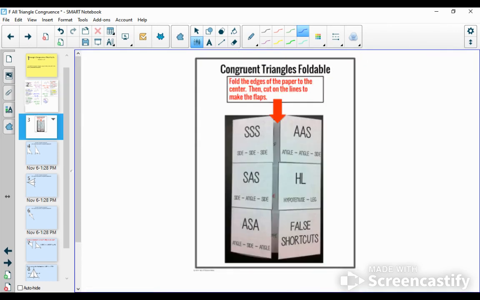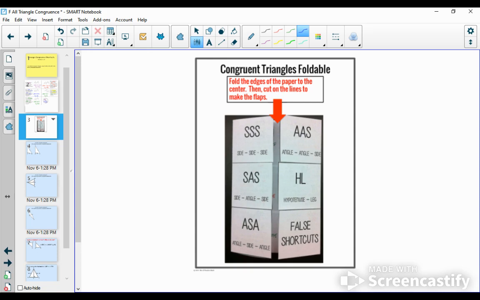All right, at this point, we can assemble this flip book. It's pretty straightforward how to put it together. You're going to take each side and fold it in towards the middle, make a crease, and then you'll cut along the solid lines on the front to create 6 different flaps that you can open up to see the inside.